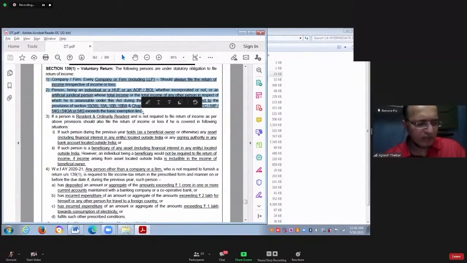Anna Hazare, Arvind Kejriwal, Baba Ramdev, all these people had made the allegations, saying that people in India are not paying taxes. They are transferring their funds from India to outside India through Hawala, and they are acquiring properties worth lakhs and crores of rupees outside India. So there is huge amount of black money lying outside India. Government of India should take some strict action to bring that black money in India.